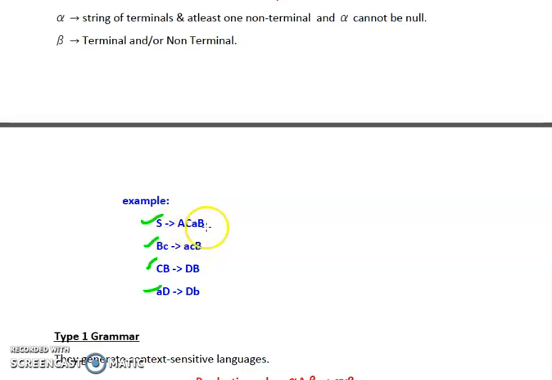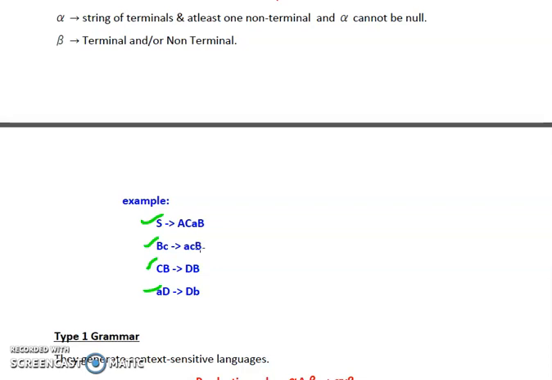It consists of three non-terminals that is represented using capital letters. In the video of grammars for automata, we have discussed that the terminals are represented using small alphabets or numerics, and the non-terminals are represented using the capital alphabets because they are variables. So our non-terminals are variables and our terminals are constants.